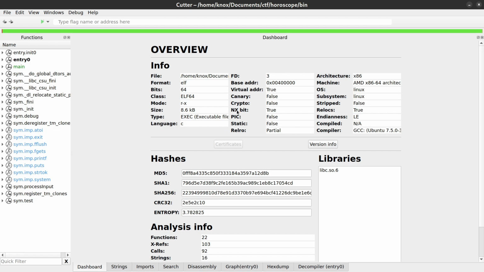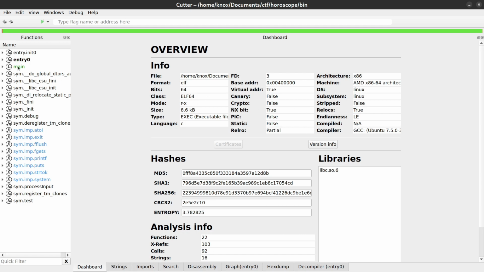For example, it lets us know that the NX bit is indeed set, so we will need to overwrite the return address to do anything interesting. It also tells us that this binary was not compiled with stack canaries enabled, which means that overwriting the return address should be rather straightforward and not require any wizardry.